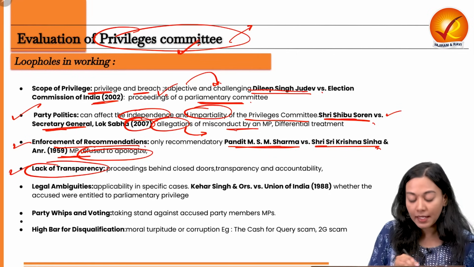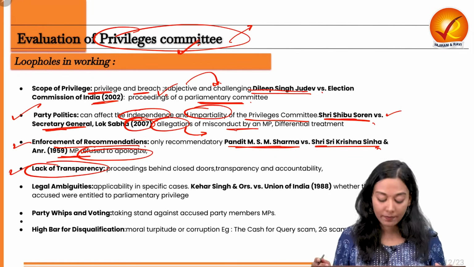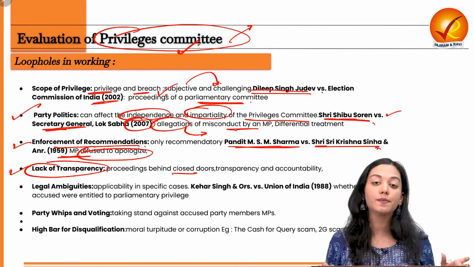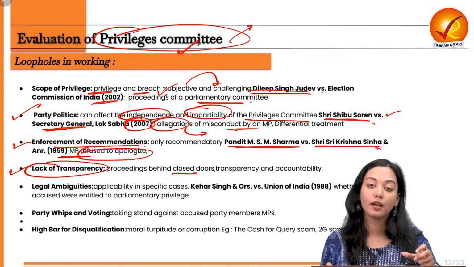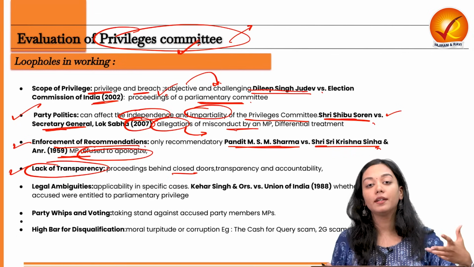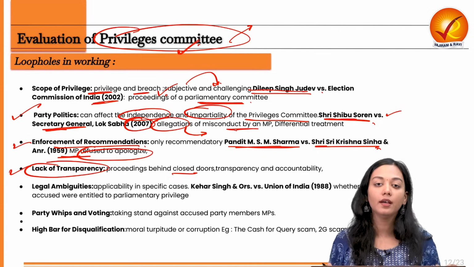Next, the lack of transparency in the working. They are generally working behind closed doors, and hence it also compromises the transparency and accountability of the working of the parliamentary committee, especially given the amount of political interference of the ruling party that is there in the Privileges Committee.